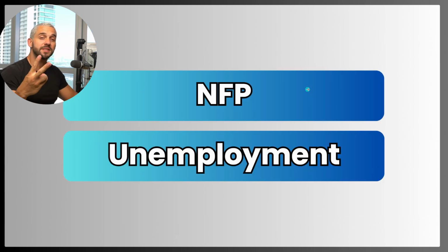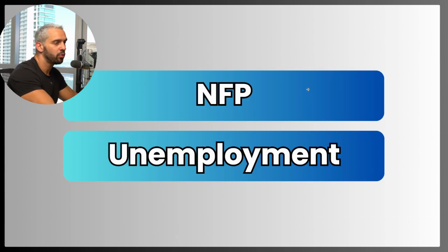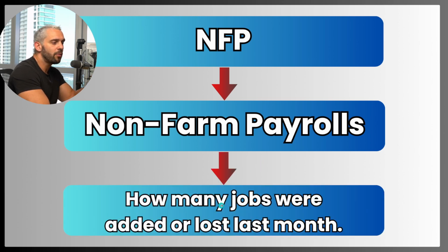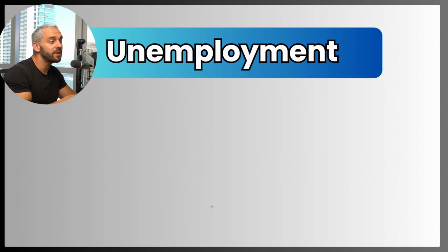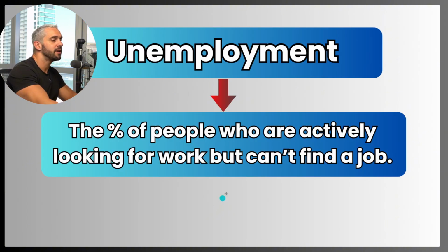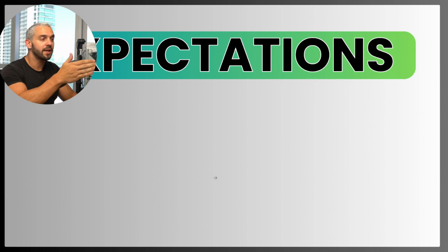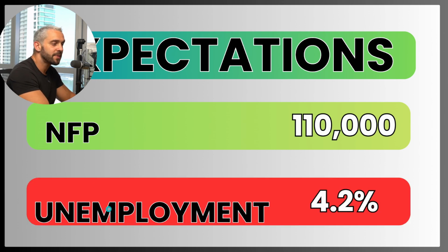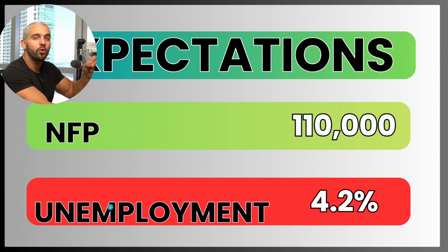This morning we had 2 pieces of data coming out, NFP and unemployment. NFP stands for non-farm payrolls, and it measures how many jobs were added or lost last month. Then we also had unemployment data being released. And unemployment data just measures the percentage of people who are actively looking for work but can't find a job. Remember, step 1 is market expectations. So the expectations for NFP, non-farm payrolls, was 110,000, where the expectation for unemployment was 4.2%.